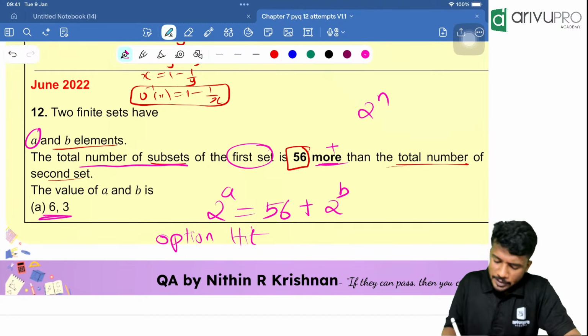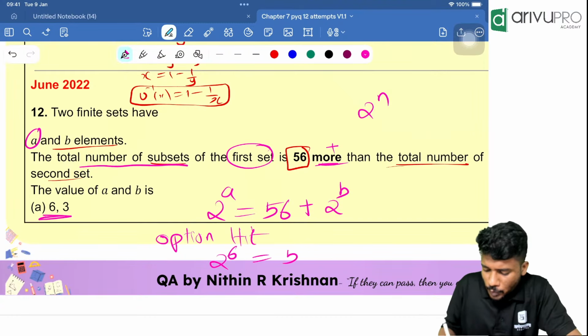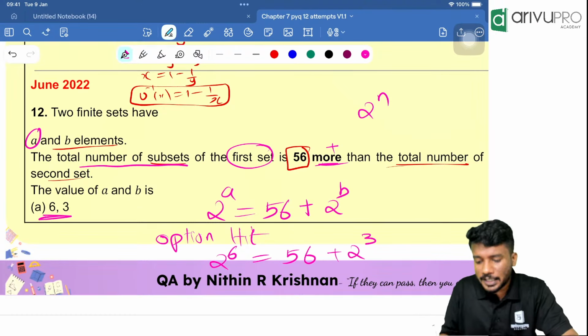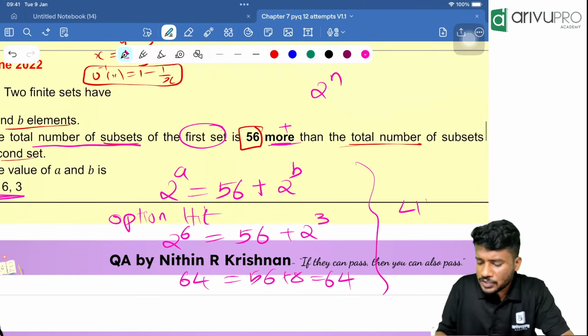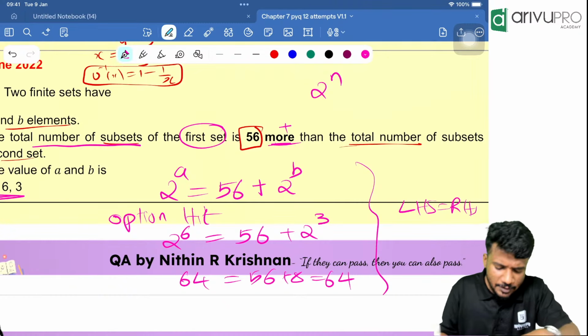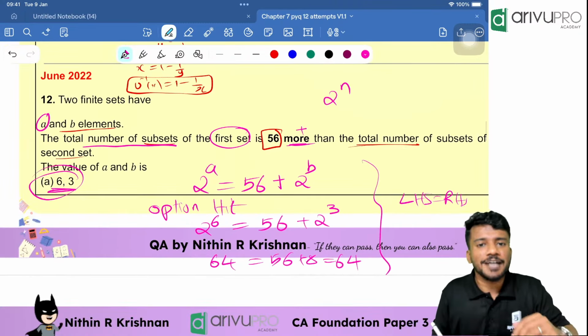Yes. 2 raised to 6 is equal to 56 plus 2 raised to, instead of A, B, you will put what? 3. That is nothing but 2 raised to 6, which is how much? That is 64, which is equal to 56 plus 8. That is also 64. Which means LHS and RHS are equal in this case. So option A is your answer.